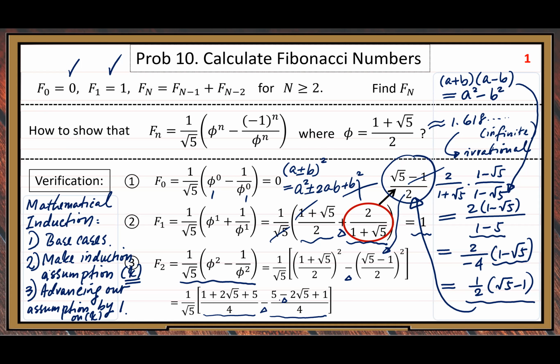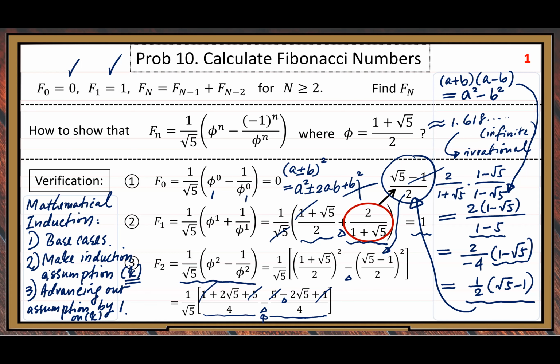But the 5 cancels out, and the 1 cancels out because of this minus sign here. So 2 root 5 plus another 2 root 5 is 4 root 5. 4 cancels the denominator 4, so we get root 5.